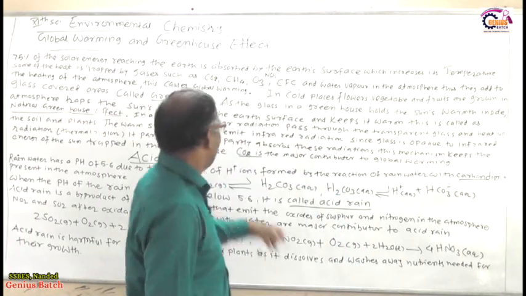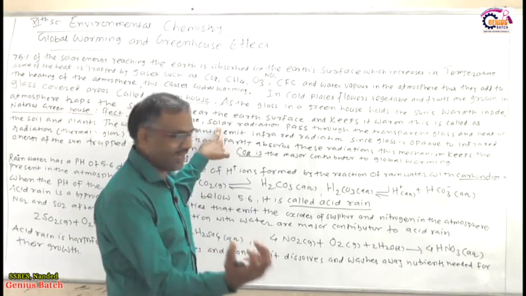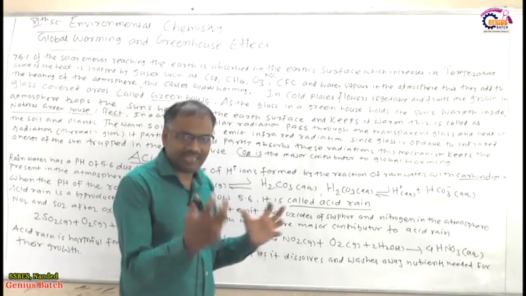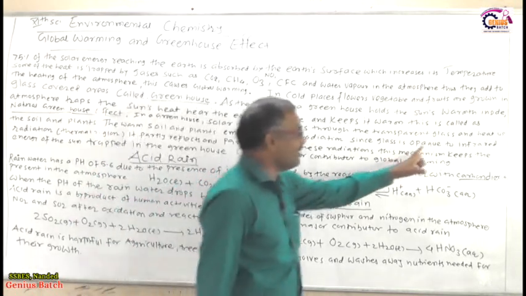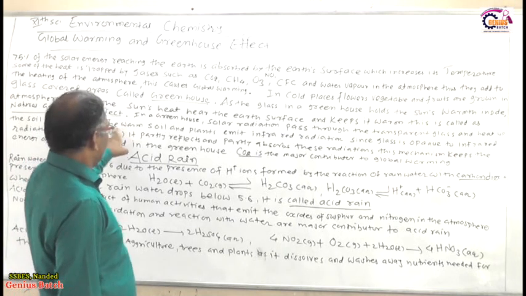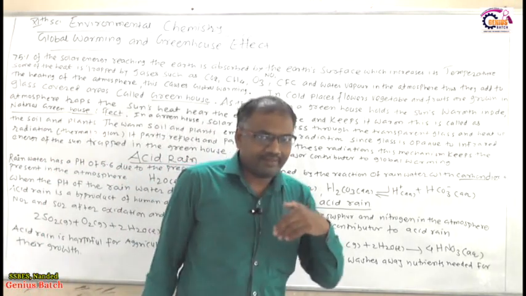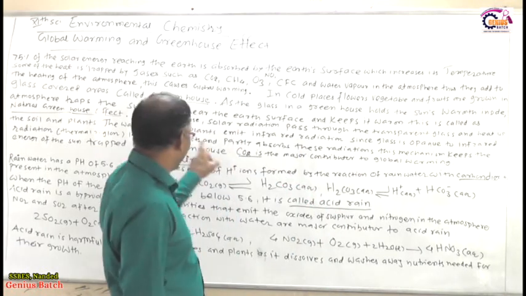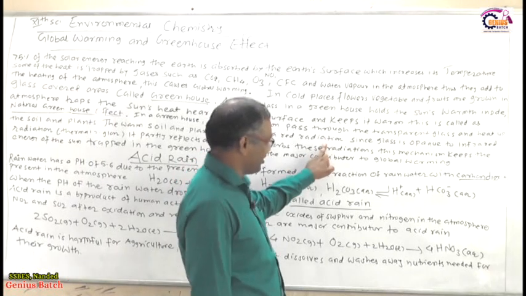In the greenhouse, solar radiation passes through the transparent glass and heats up the soil and plants. The warm soil and plants emit infrared radiation.